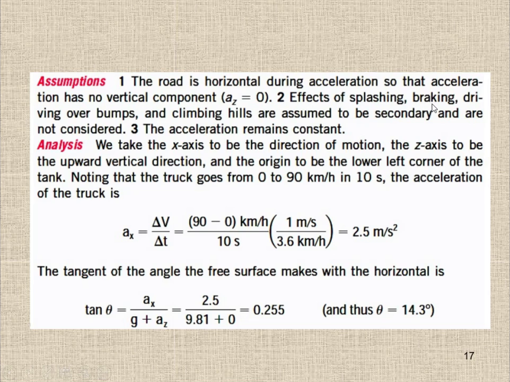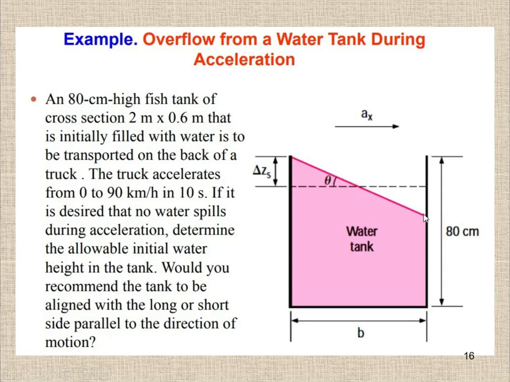Effect of splashing, braking, driving over bumps and climbing hills are assumed to be secondary and are not considered. The acceleration remains constant. So now what we analyze, we take the x-axis to be the direction of motion, the z to be the upward, vertical direction, and the origin to be the lower left corner of the tank. So this is the lower left corner, and this is considered the origin.